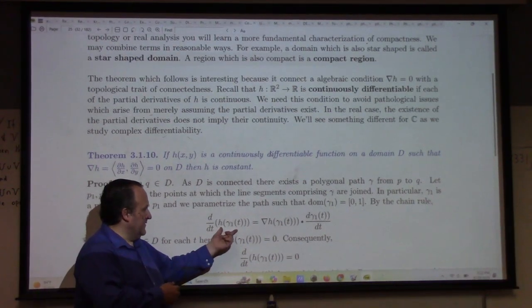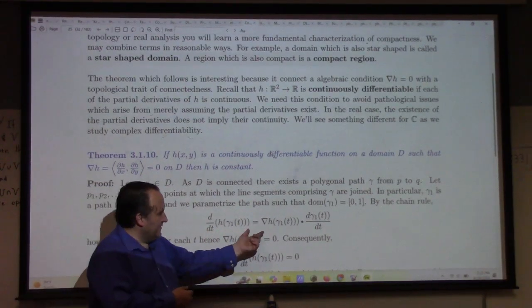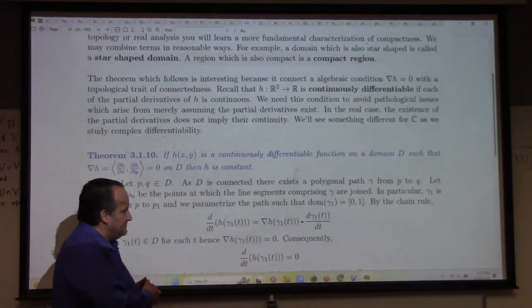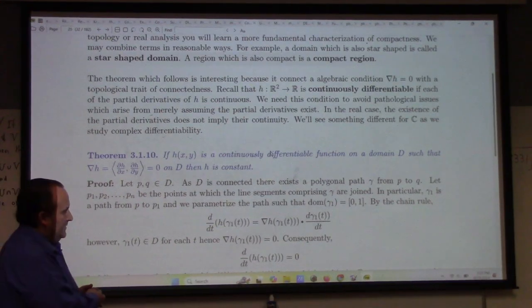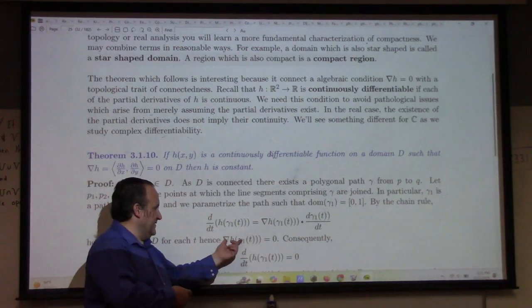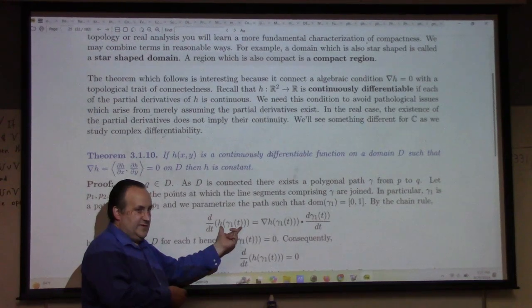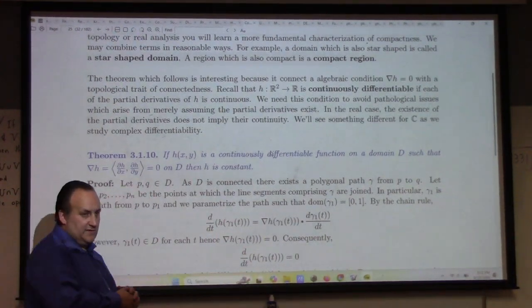If I take the derivative of H composed with gamma 1, then the chain rule from Calc 3 says it's the gradient of H composed with gamma 1 dot d gamma 1 dt. But we're given that the gradient's 0, right? So that says this derivative is 0, which means that H along the points gamma 1 of t can't change.